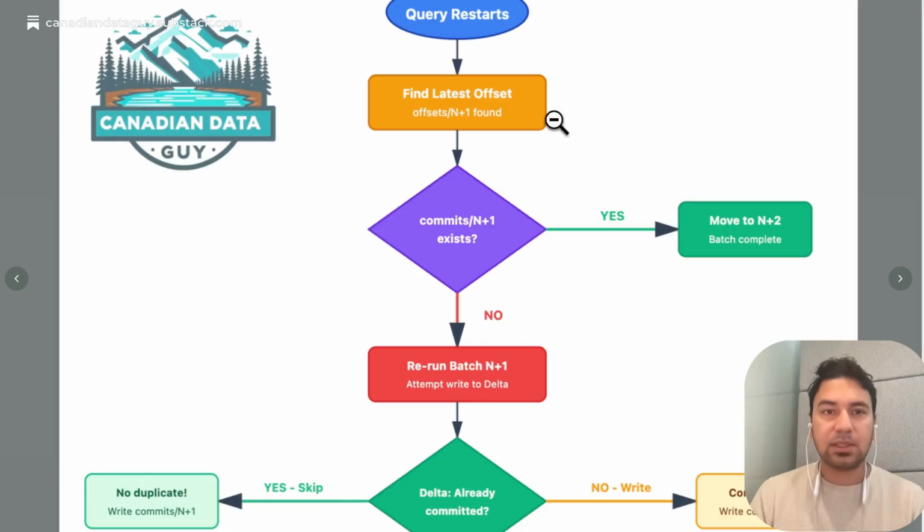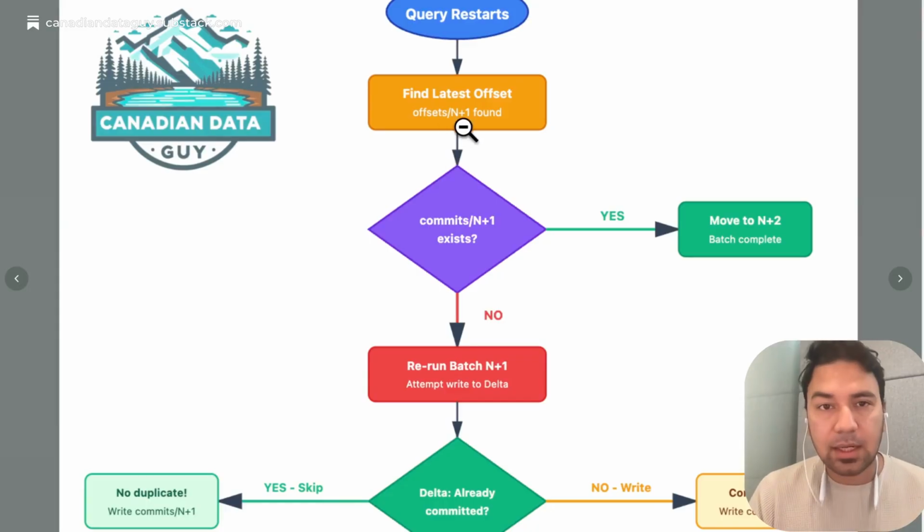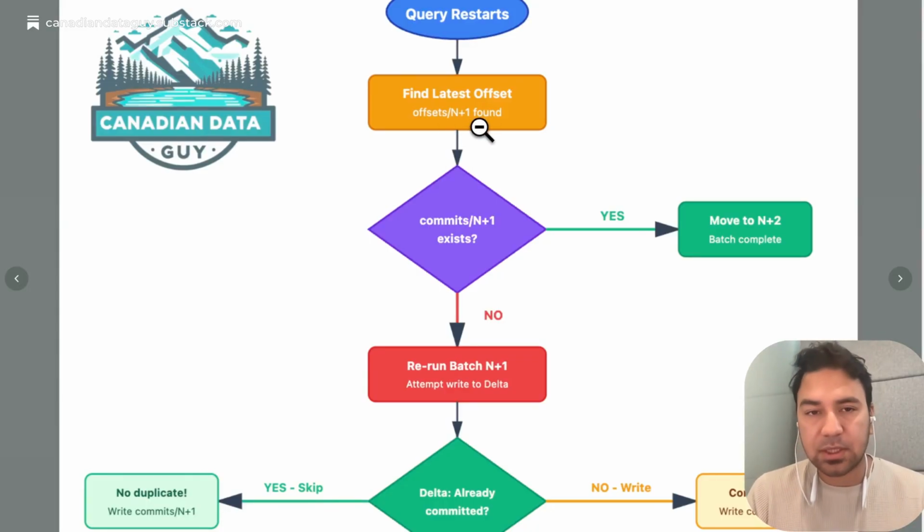Let's talk about the end-to-end scenario. Say you had a failure and restarted your structured streaming job. This job restarts on the same cluster, another cluster, whatever, doesn't matter. When we restart the job, it's going to find that the n+1 offset was the last offset written. Does the commit n+1 file exist? If it exists, this is our happy scenario. We move on to the n+2 offset.